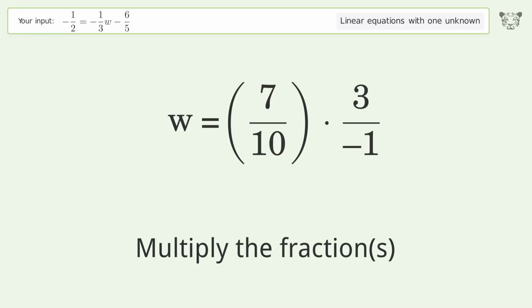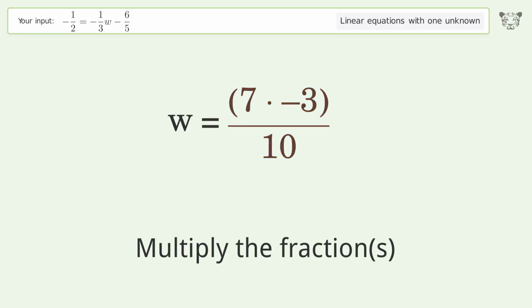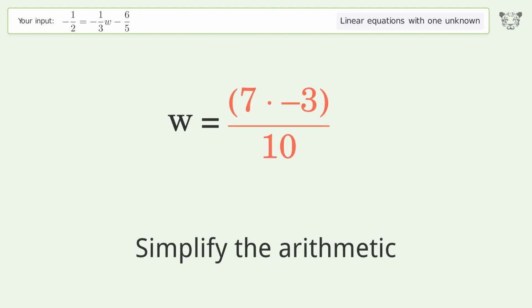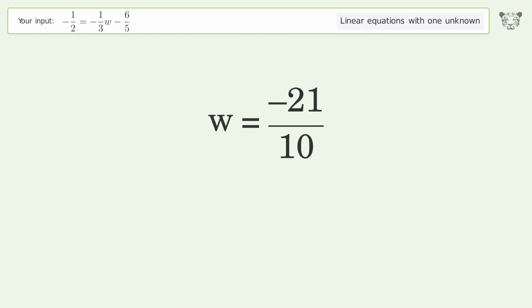Multiply the fractions. Simplify the arithmetic. And so the final result is w equals -21/10.